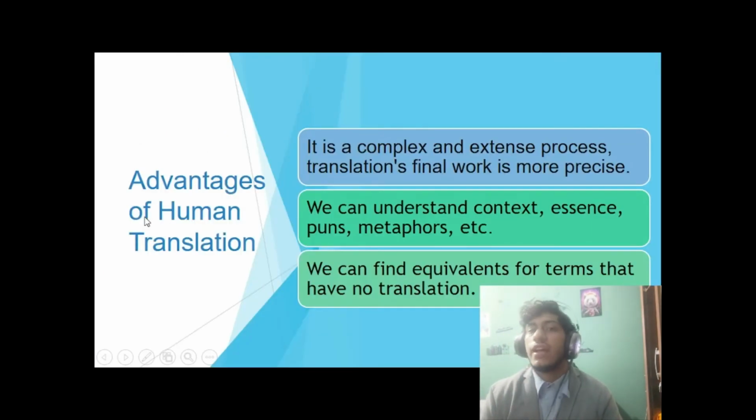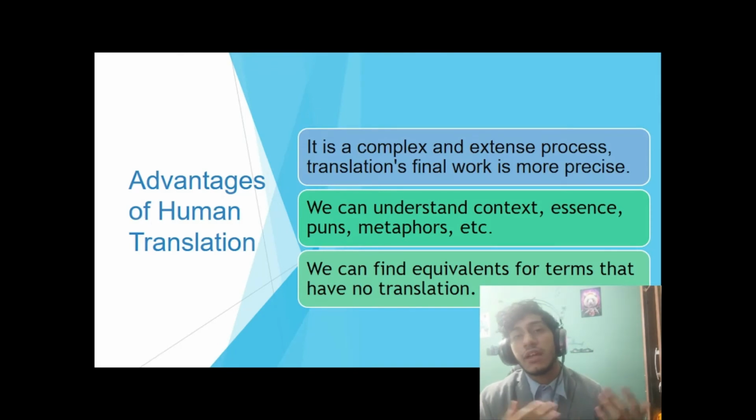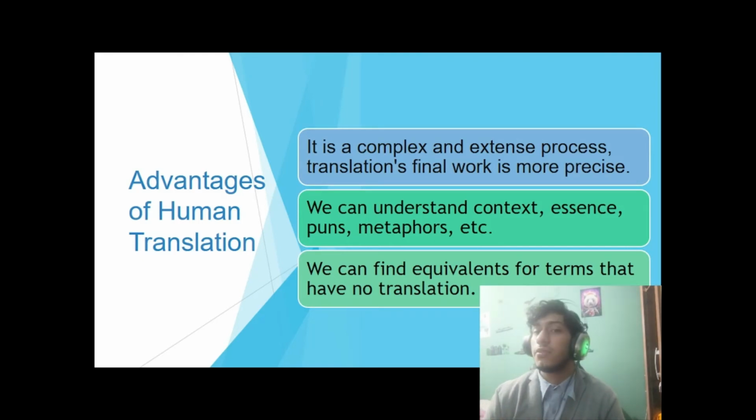Of course, as machine translation has its pros and cons, human translation also has its own. Starting with advantages, human translation is a complex and extended process to finally understand the text, so the final work is more precise and expresses the essence of the author.